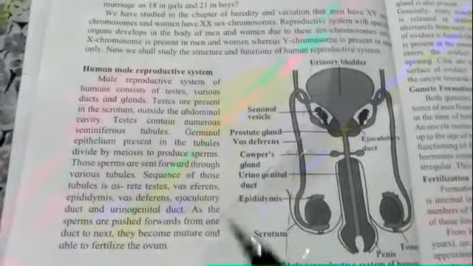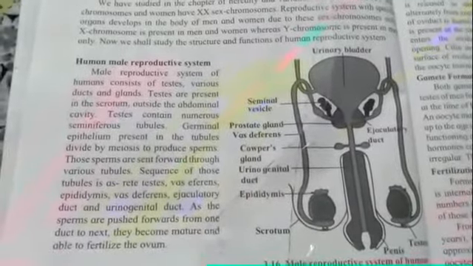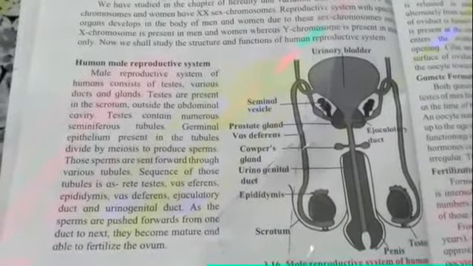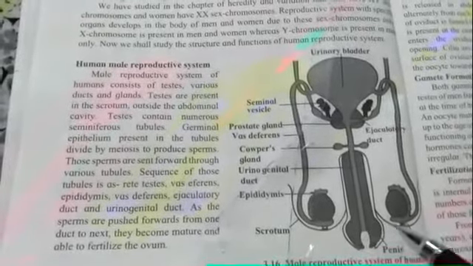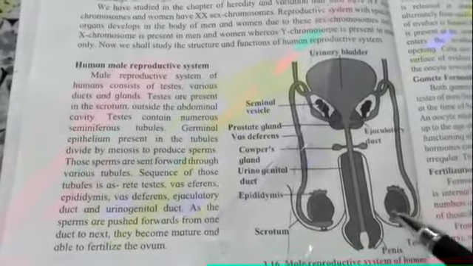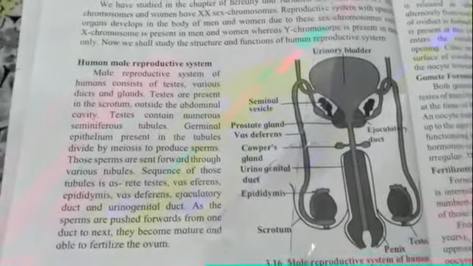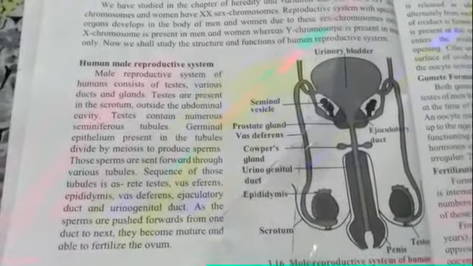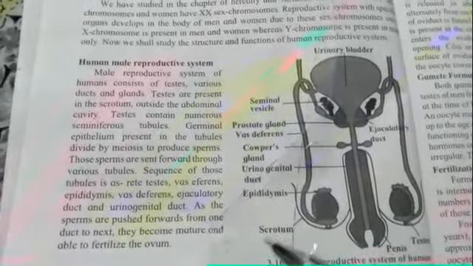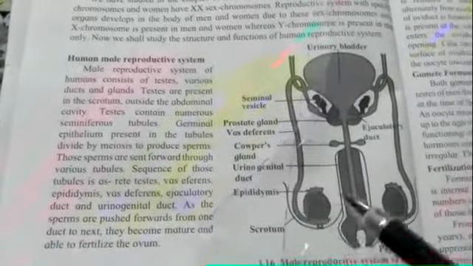Whenever the transportation of the sperm takes place and the sperms are pushed forward from one duct to the next duct, they become mature enough to fertilize the ovum or the egg cell of the female. During sexual intercourse, whenever the sperms go inside the female reproductive tract, the egg cells will be present, and the sperm is mature enough to fertilize that egg cell, resulting in formation of a diploid zygote.